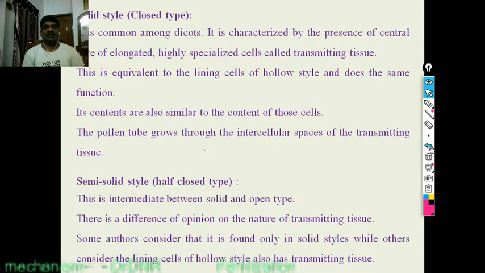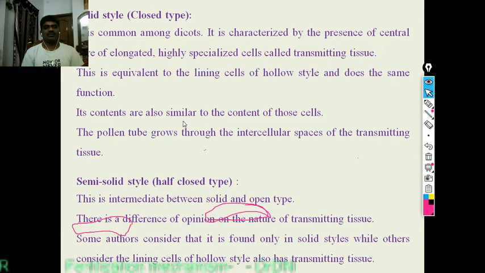This is equivalent to the lining cells of the hollow style and does not change the function. Its contents are also similar. The pollen tube grows through the intercellular space of the transmitting tissue.